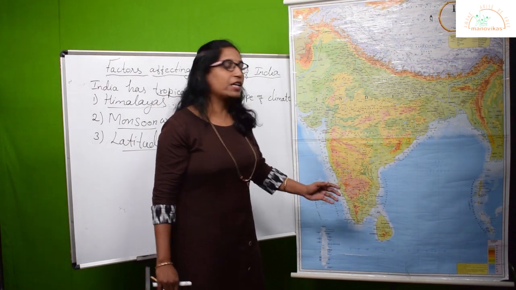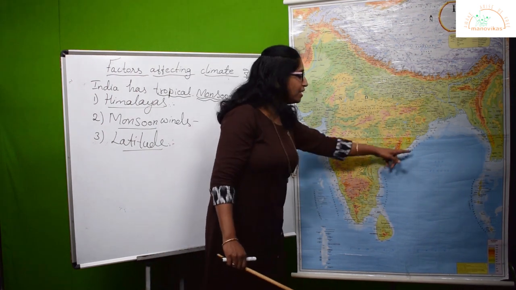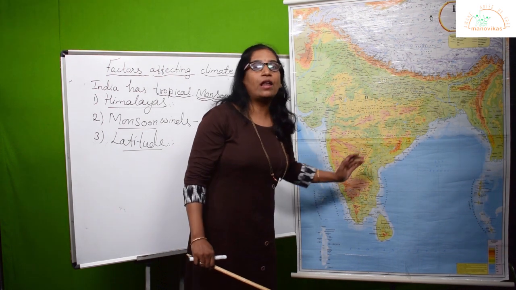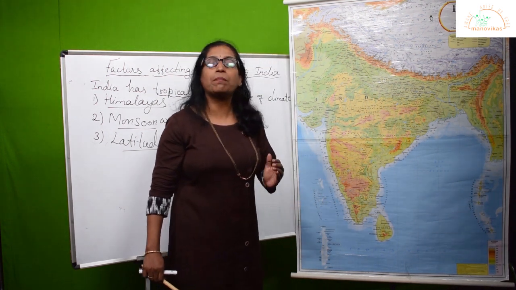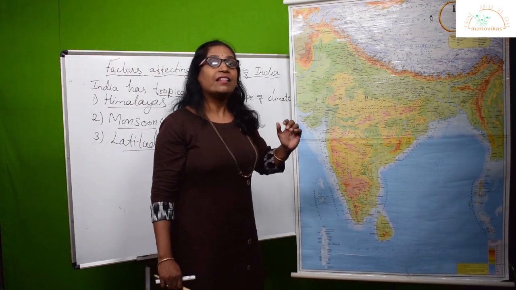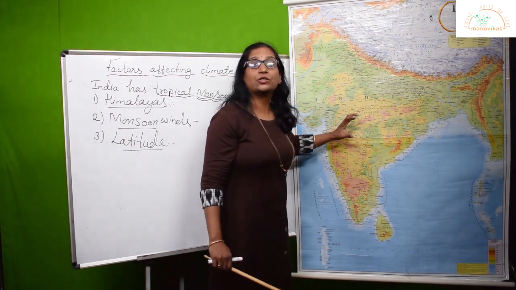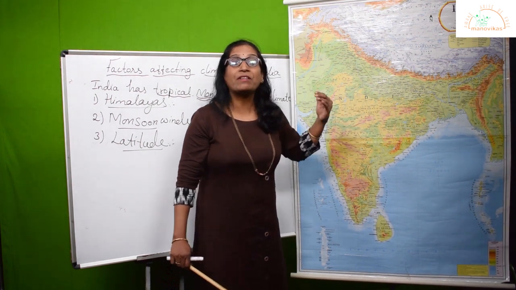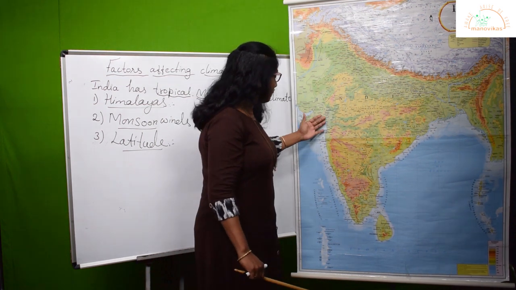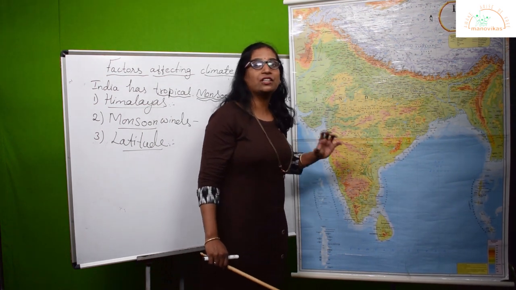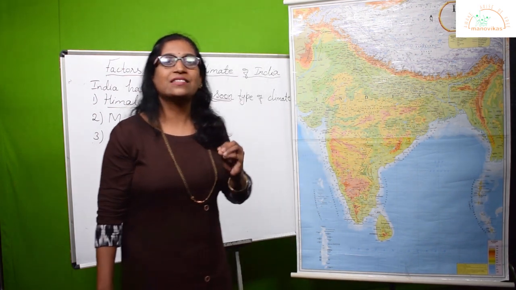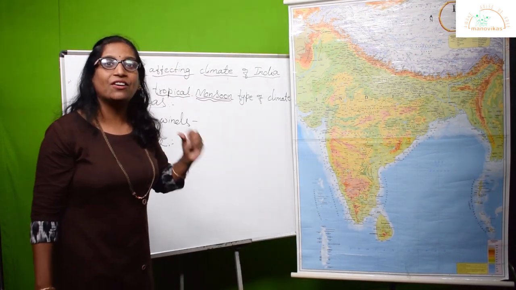What is the meaning of peninsula? We have three sides surrounded by water bodies like the Arabian Sea and the Bay of Bengal, and extending towards the southern tip is the Indian Ocean. Because of the influence of the sea, the climate here is totally different. Summers are not extremely hot, neither are the winters too cold. Especially along the coastal region, the climate remains moderate. This is how latitude also plays a very important role. This is the third factor.